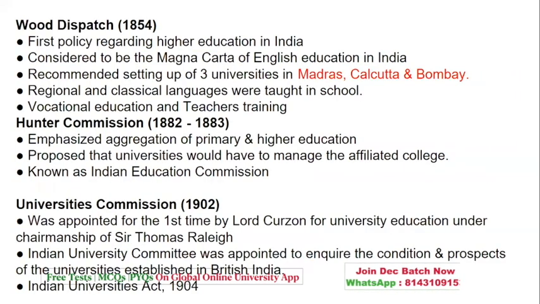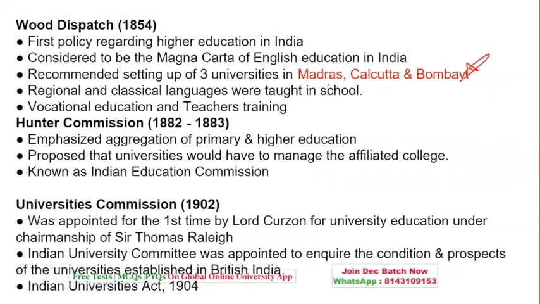Wood's Dispatch. This question was frequently seen, wherein the odd man out was among the 3 universities they recommended and set up, that is Madras, Calcutta, Bombay. Delhi has been asked frequently, but you should know it's not Delhi, it is Madras, Calcutta, and Bombay. It is the first policy regarding higher education. It is considered as the Magna Carta, that is, the rules given with respect to English education in India. Then regional and classical languages were also taught, and vocational education and teachers training was also part of Wood's Dispatch.